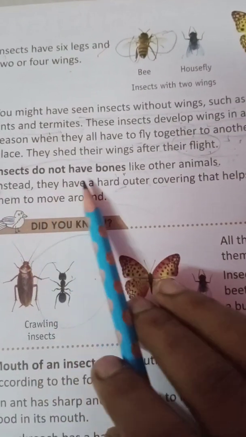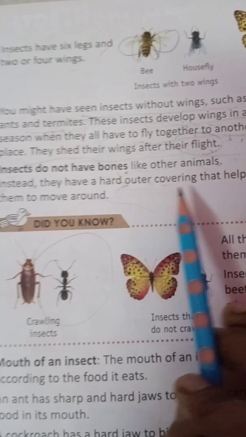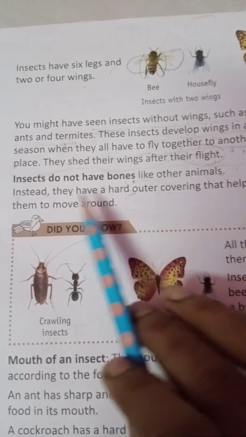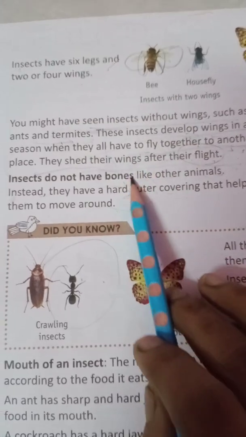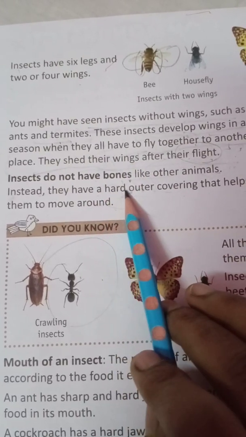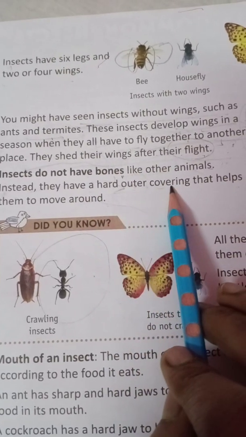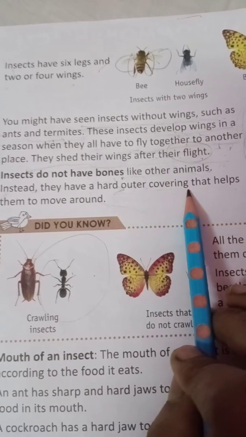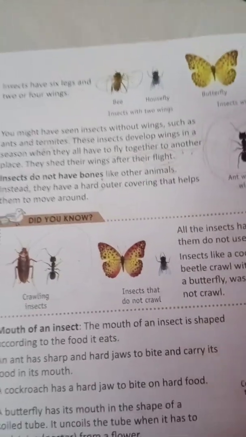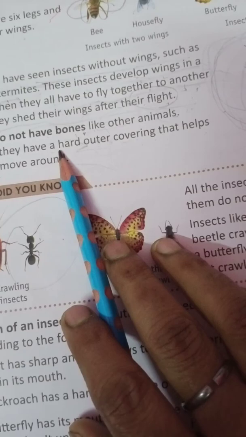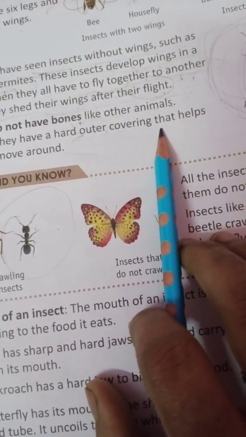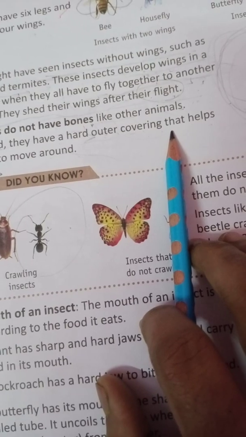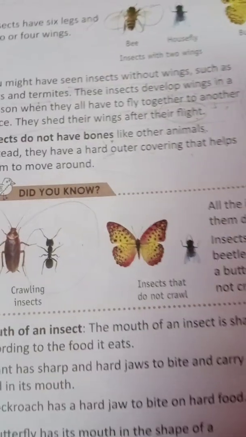Instead, they have a hard outer covering that helps them to move around. They only have an outer covering shell from which they can move around.